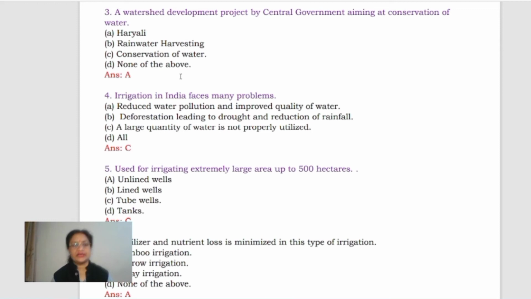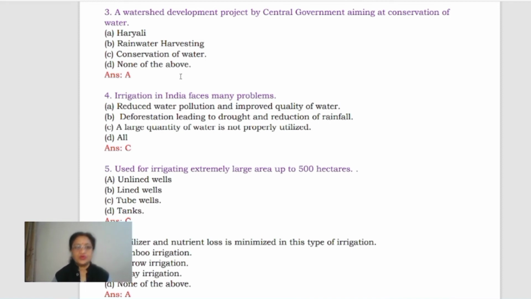Whatever water we are getting, we are not utilizing it to the fullest. A large part of it is going to waste. Clear? Where water is not much required, there more and more water is supplied. Where we need more water, there water is not available. So proper utilization is not there. Okay, so we can take C option.